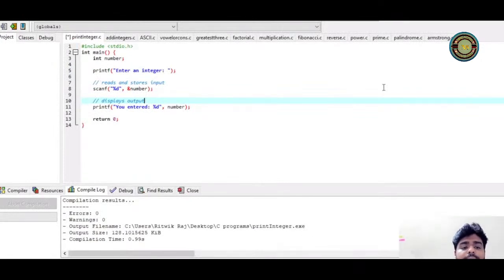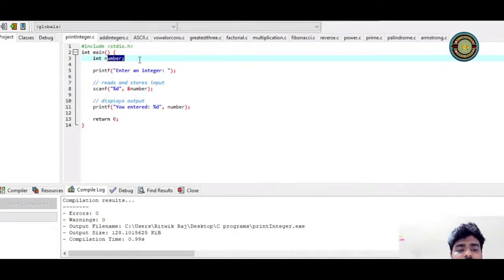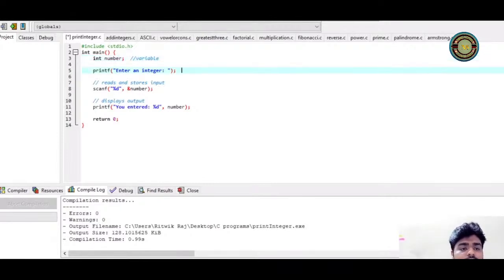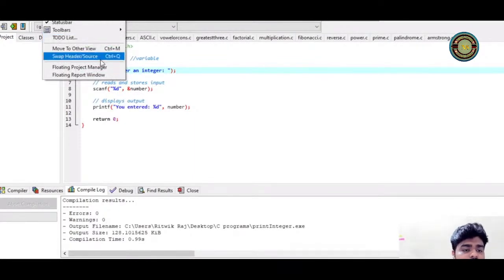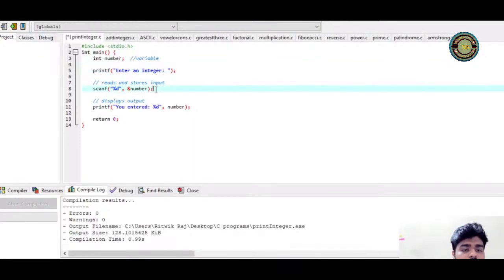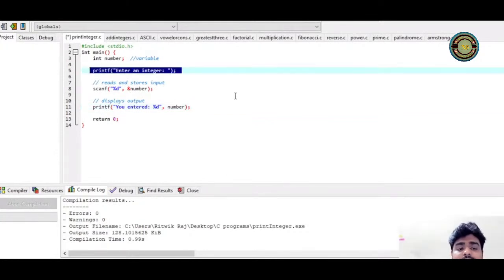Can you see here what is happening? I have written int main. Then I've written a variable. This is a variable. Let me put up the variable comment. I don't know if I can increase the font. Okay, I hope you guys can see this. So printf enter an integer. This is what will get printed.